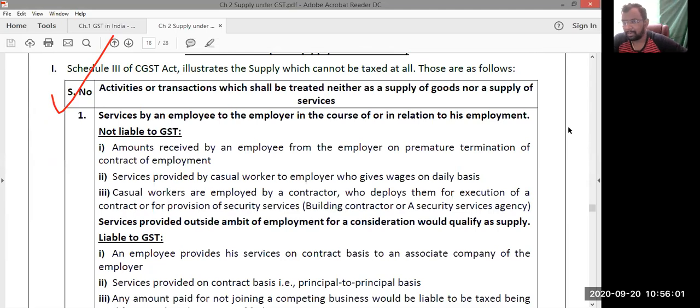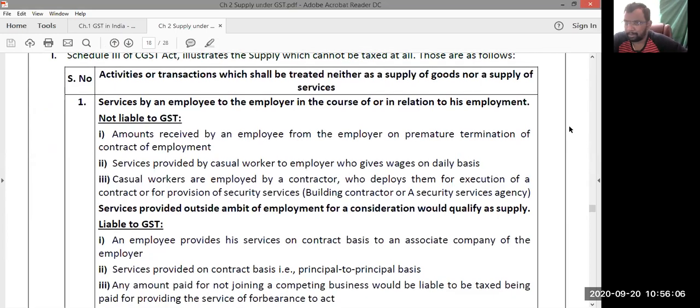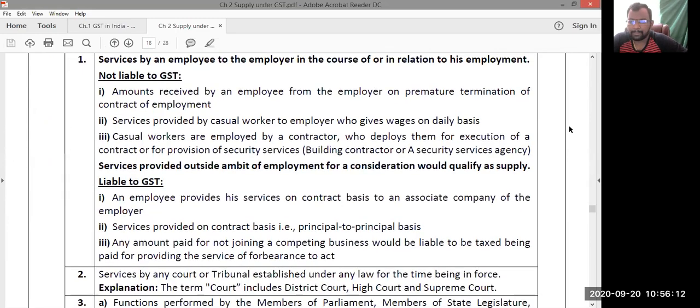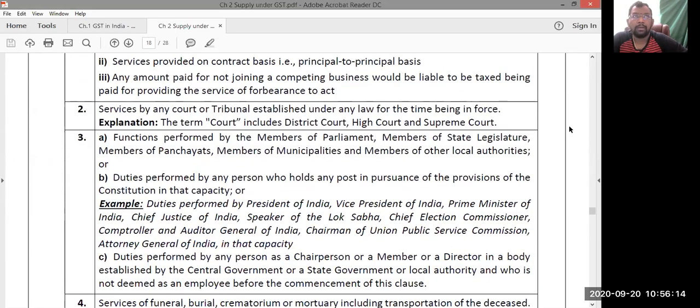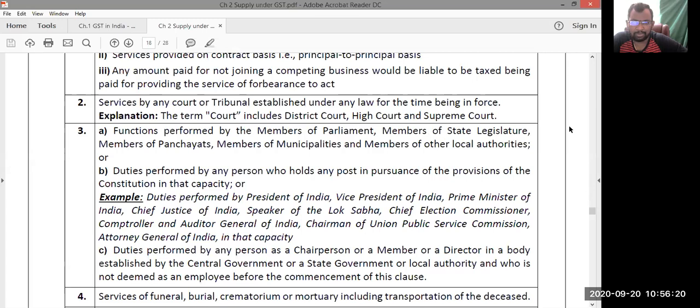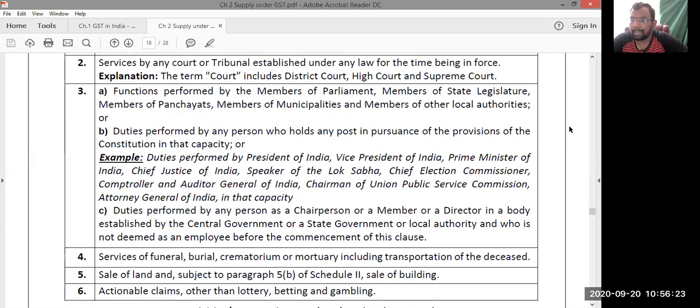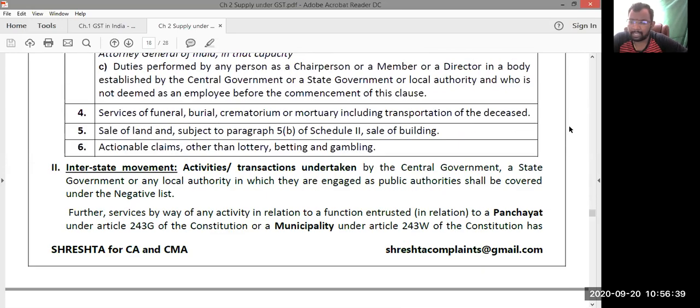Schedule 3 contains the same only. So what are we covering here? You can see, ma'am. First one, services between employer and employee. Services by an employee to an employer, not liable to GST. Next, second one, services provided by the courts, tribunals, not liable to GST. Third one, services provided by the MPs, MLAs, members of panchayat. Government main postings: MLAs, MPs, President of India, Vice President of India, Prime Minister, Chief Justice, Lok Sabha Speaker, Chief Election Commissioner provide services exempted from GST.